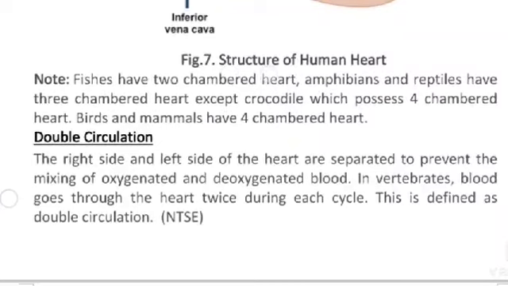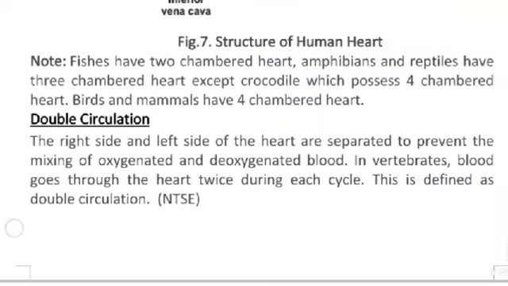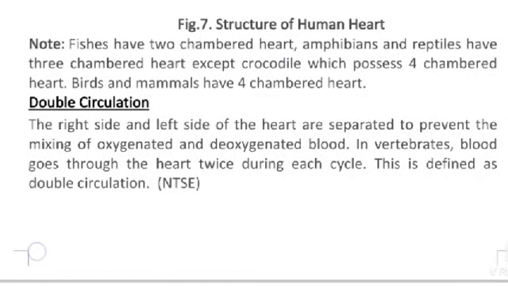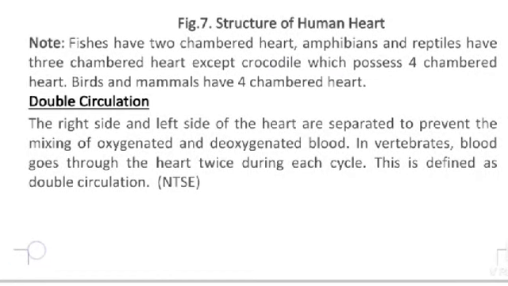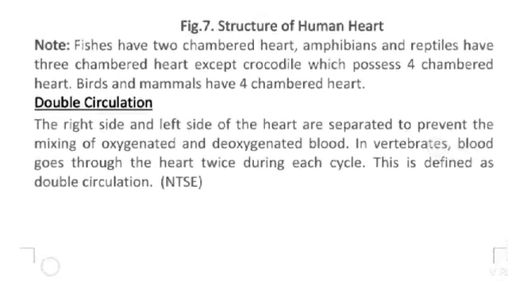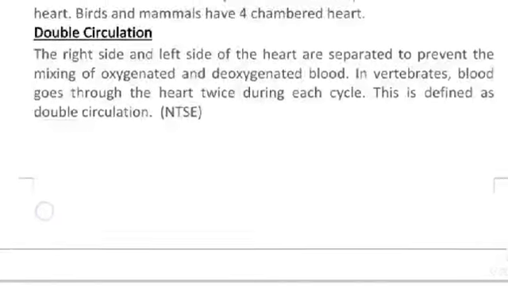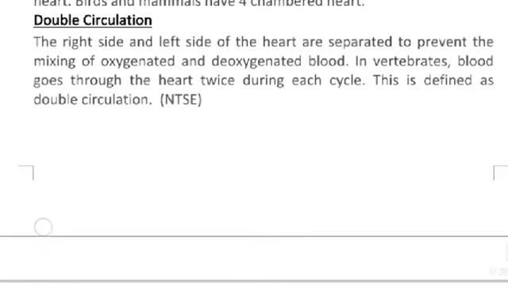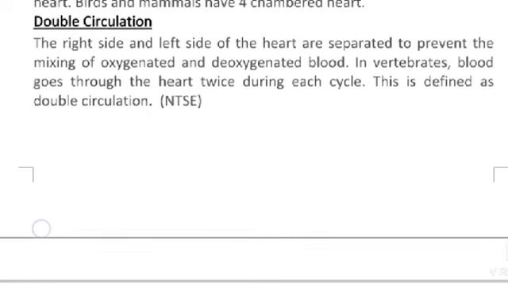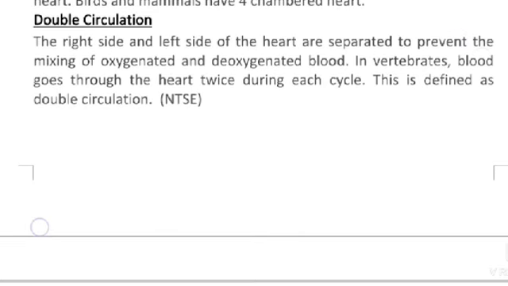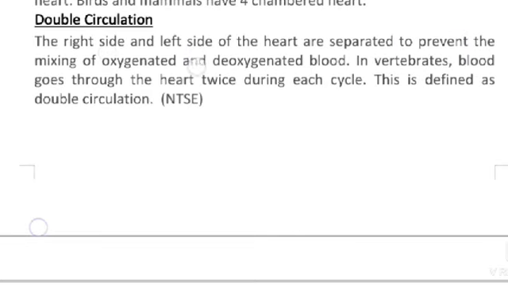Fish have a two-chambered heart. Amphibians and reptiles have a three-chambered heart, except the crocodile, which possesses a four-chambered heart. Birds and mammals have a four-chambered heart. Blood circulation: the right side and left side of the heart are separated to prevent the mixing of oxygenated and deoxygenated blood.